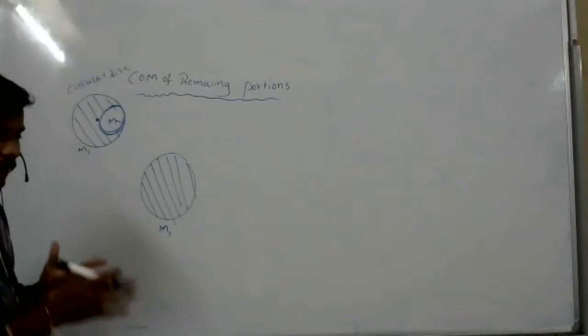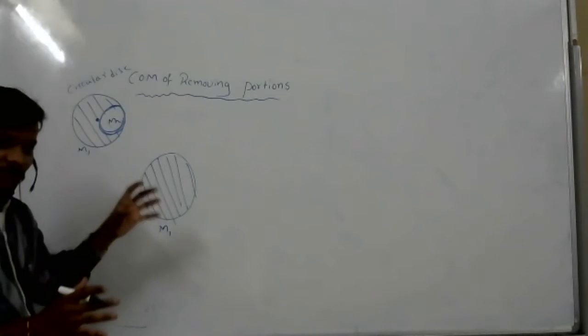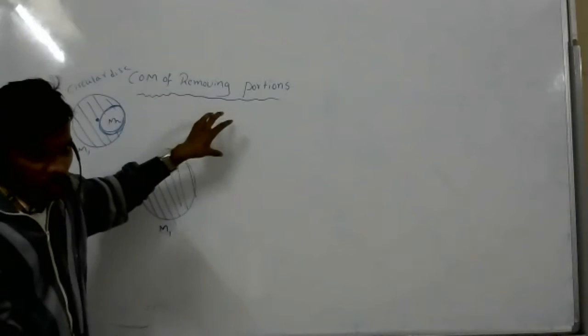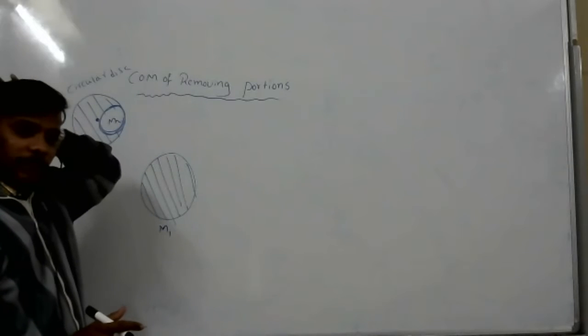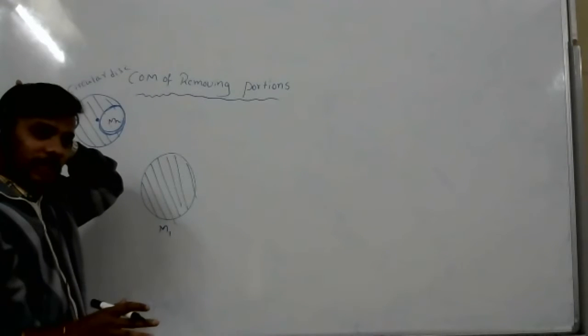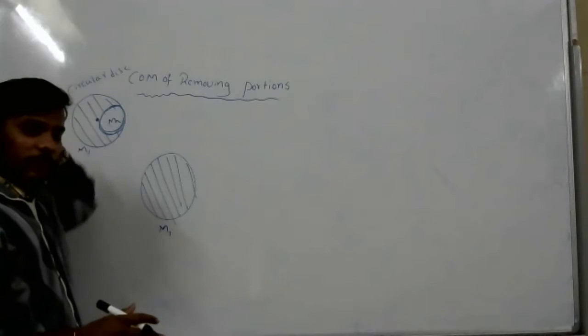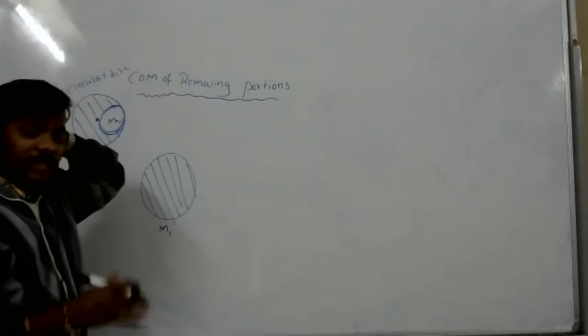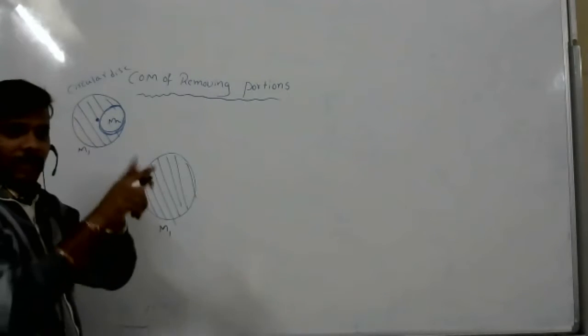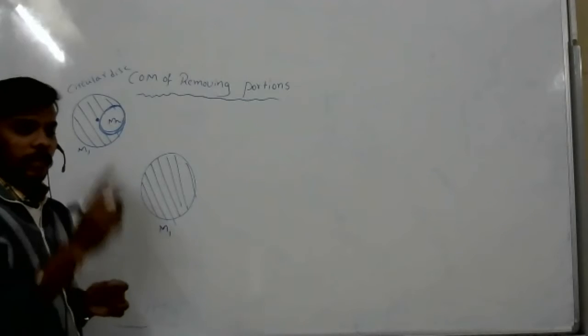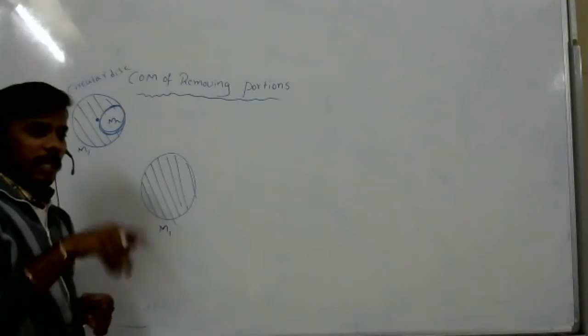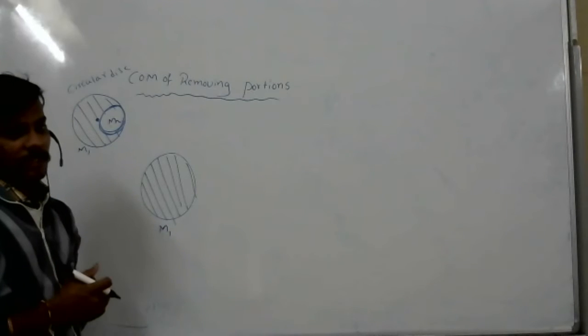Yes, sir, you have taken M2 as the removed part. Yes, this much mass I removed. So where is the remaining center of mass? The remaining body has a center of mass, and where it will exist, that we have to calculate. This type of question, anything they can ask. Even a square they can ask, a sphere, a disc, anything they can ask.